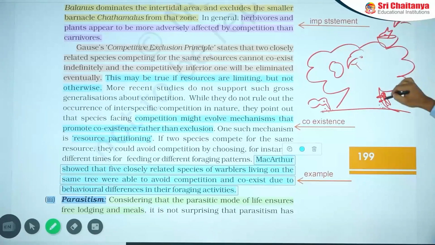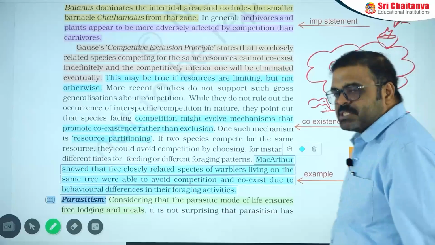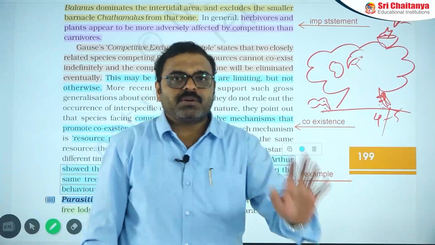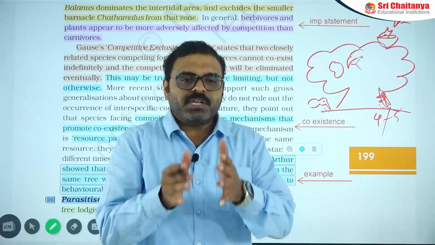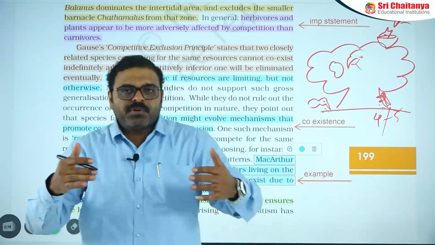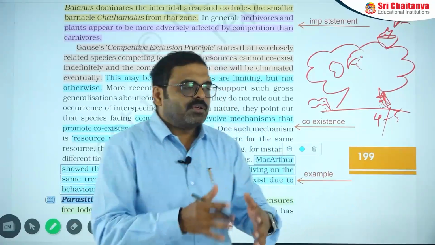So, here are 4 or 5 different types of birds depending on one plant, but one is not disturbing another one. That is known as resource partitioning. It means utilization of the environment with the rationalization of the resources.